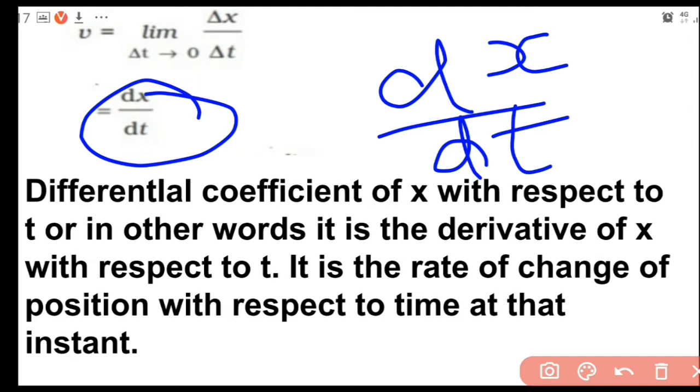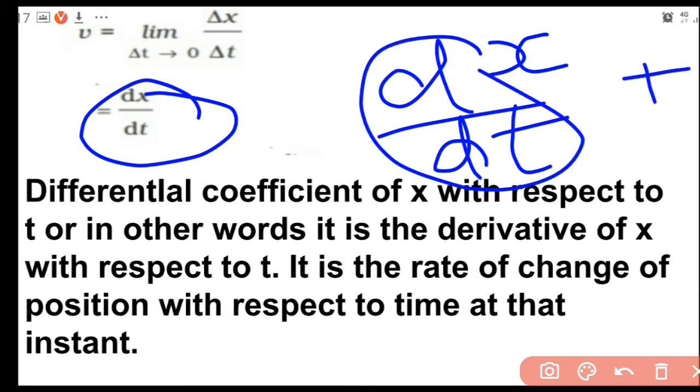But more correct is d by dt of x. What do you mean by operator? We know plus, minus, division, multiplication are all mathematical operators. Likewise, one operator is the differential operator, and the symbol for that differential operator is d by dt. So d by dt operates on which one? x. That is the meaning of d by dt of x or dx by dt.